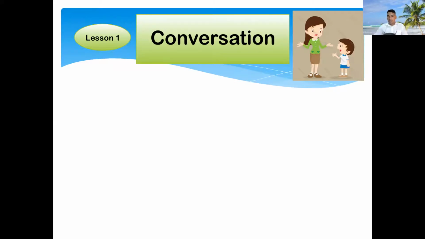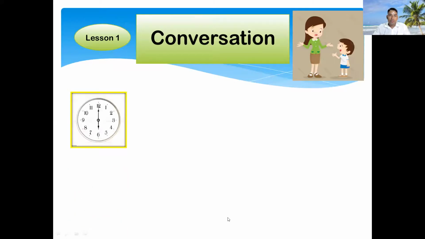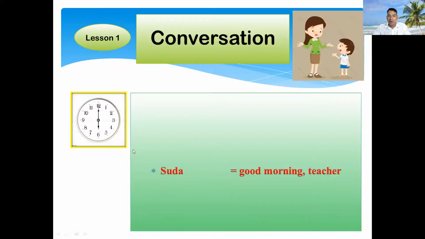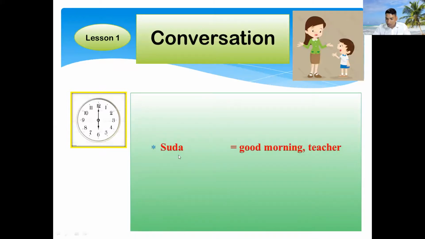On page 73 you can see this is watch, clock. And in this column is written Sudha. Understand? This is the name, Sudha. Good morning, teacher. Sudha says good morning, teacher. And what does the teacher say?